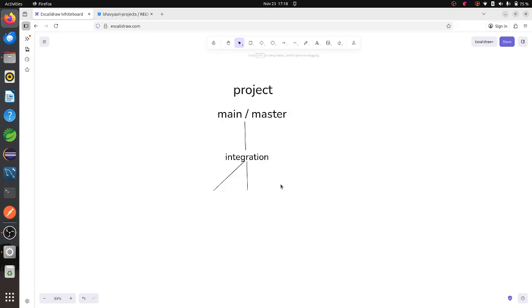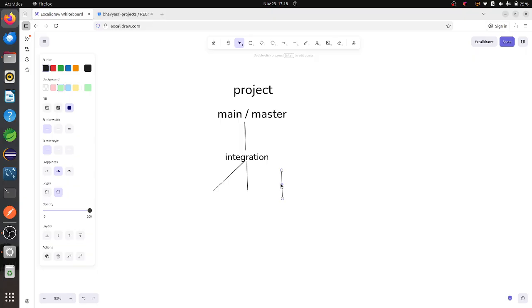So this is feature one branch, feature two branch, and feature three branch.